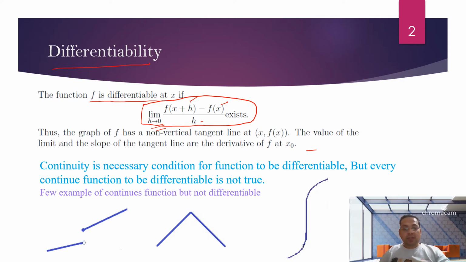Like this function, which is piecewise continuous. Over here the differentiability, or rate of change, or slope, we cannot find, so it is not differentiable. Over here again, for a function whose graph is similar to this, at this point we are unable to find the slope, so it is also not differentiable at this point. And similarly for this line we are unable to find the slope, so though the function is continuous, for these three cases, 1, 2 and 3, the function is not differentiable.